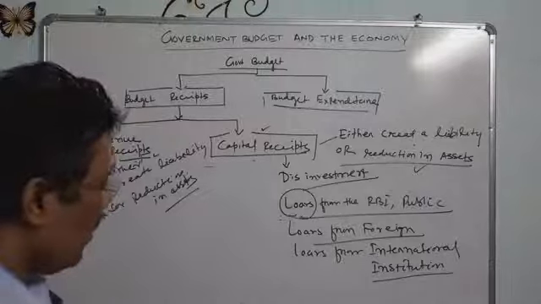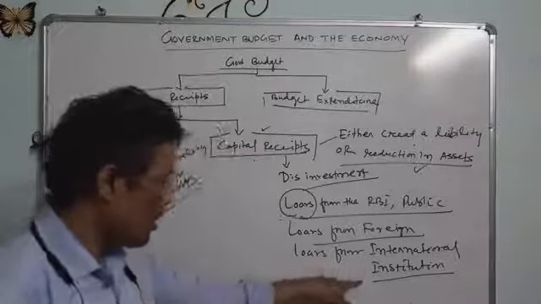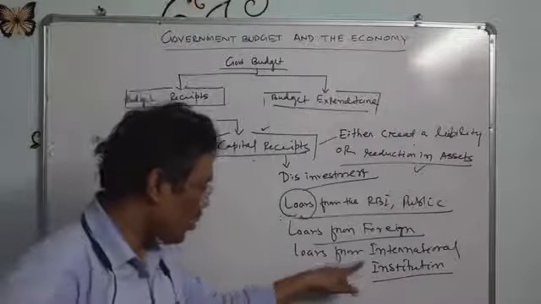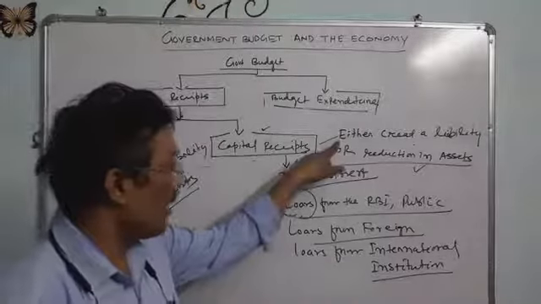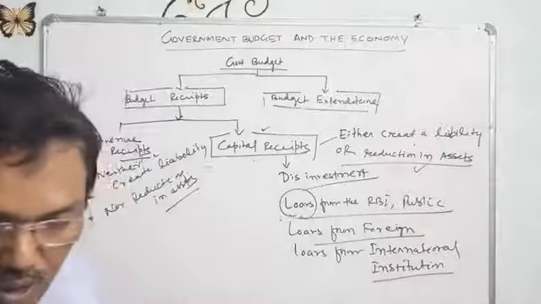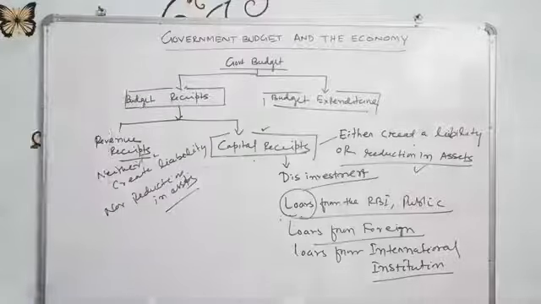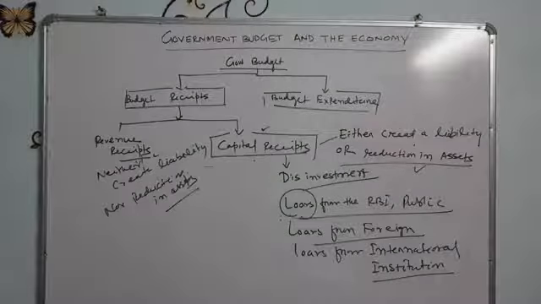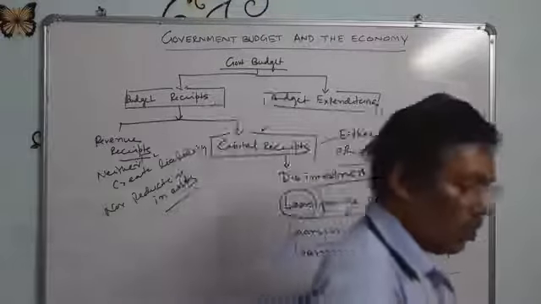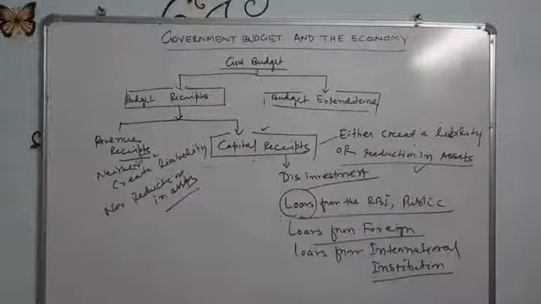When the government takes a loan from these international institutions, that is also a capital receipt, because whenever the government takes a loan, it has to repay it. It creates a liability, it means the government has the liability to repay it. Similarly, recoveries of loans cause a reduction in government assets. When the government pays this loan, at that time the assets are reduced. That is the reduction in assets.